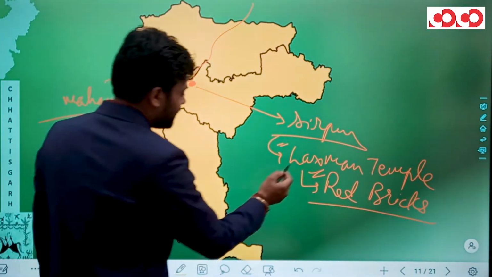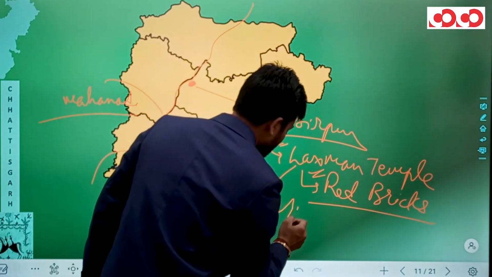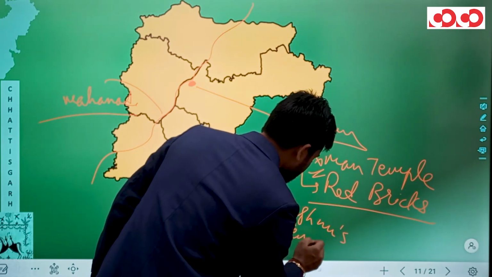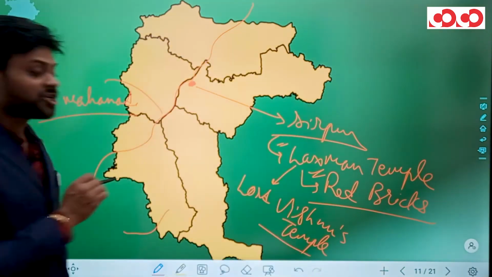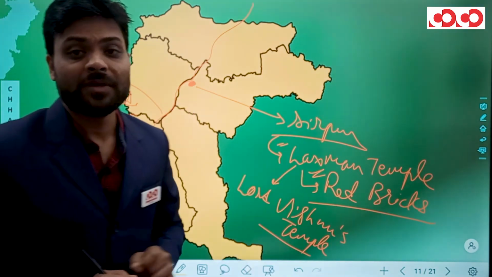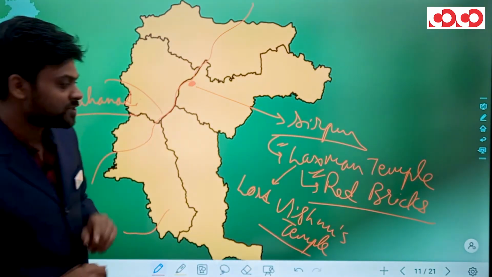And this Lakshman temple actually is Lord Vishnu's temple. Please don't get confused with Lakshmaneshwar temple in Kharod. That is a Shiv temple. So Lakshmaneshwar temple of Kharod is a Shiv temple, while Lakshman temple of Sirpur is actually Lord Vishnu's temple.